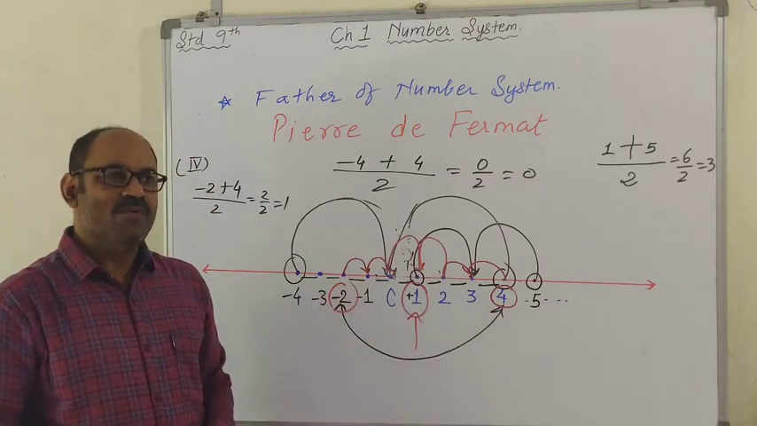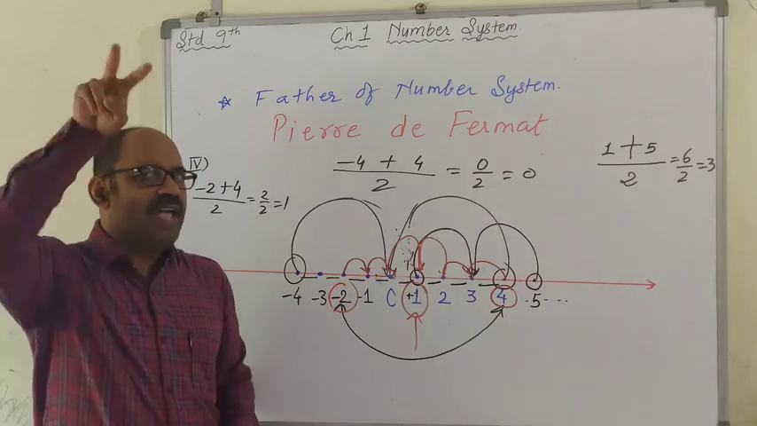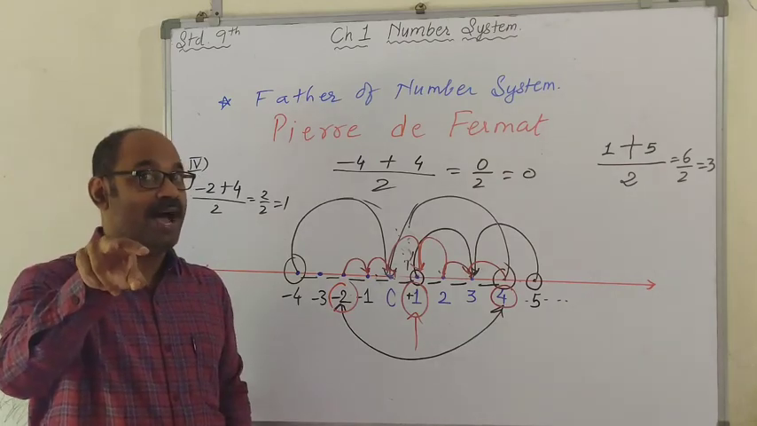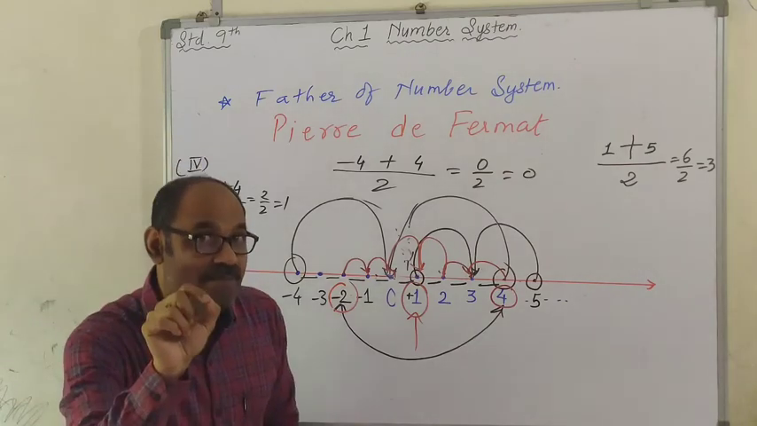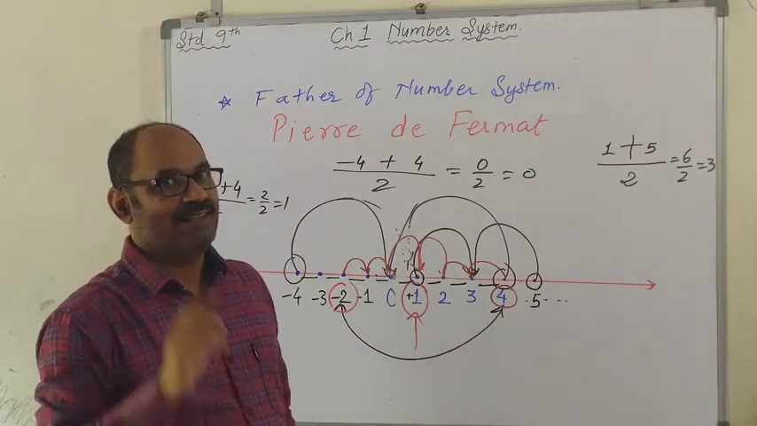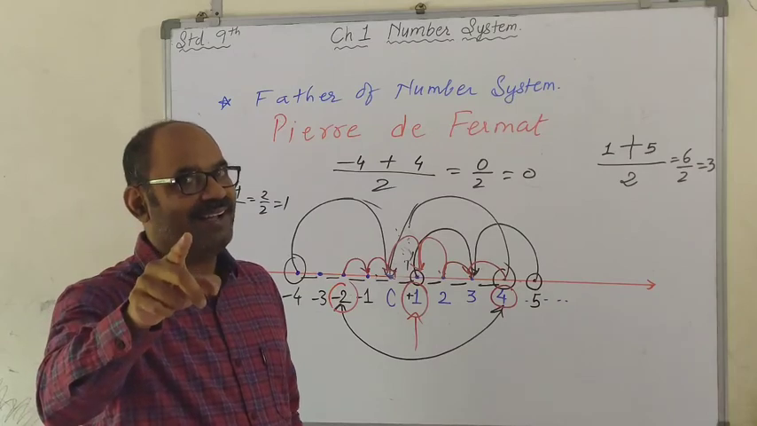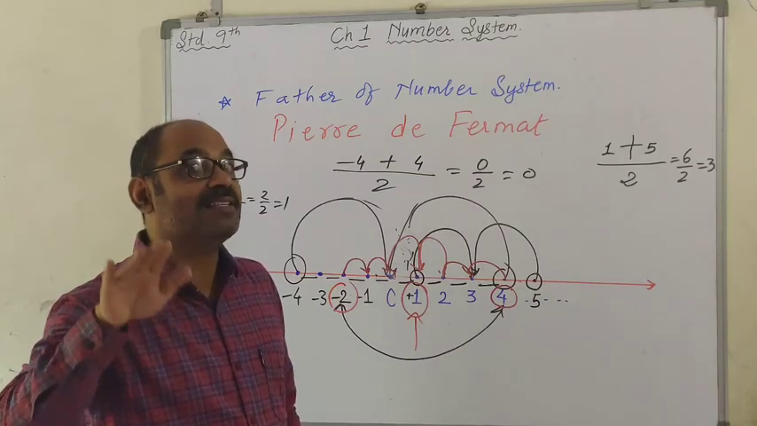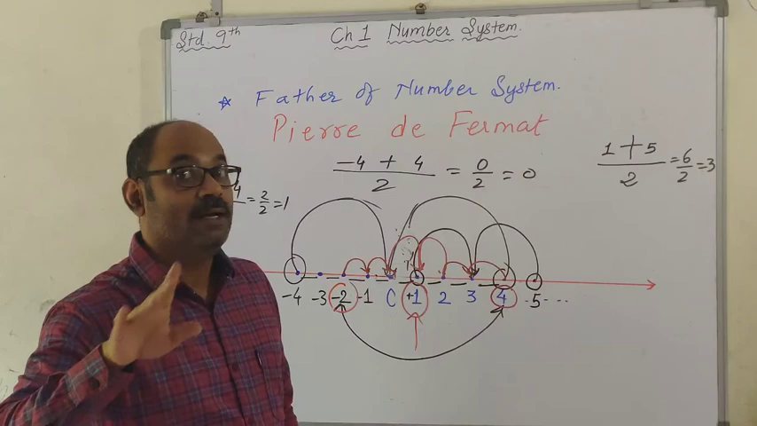Do you understand? So when you take the average of any two numbers on the number line, you get a new number which falls exactly in the middle of those two numbers. Has this concept settled in your minds? Then see now.